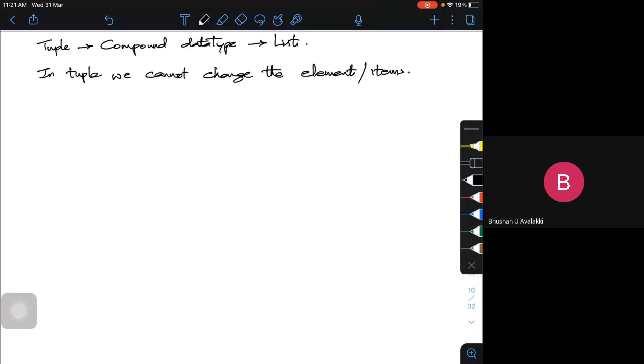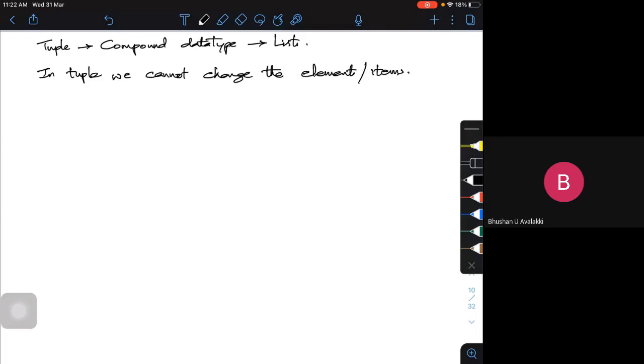In a list we used to do operations where we add or delete. The only thing we can do with a tuple is delete the old tuple. Now, how can I create a tuple?